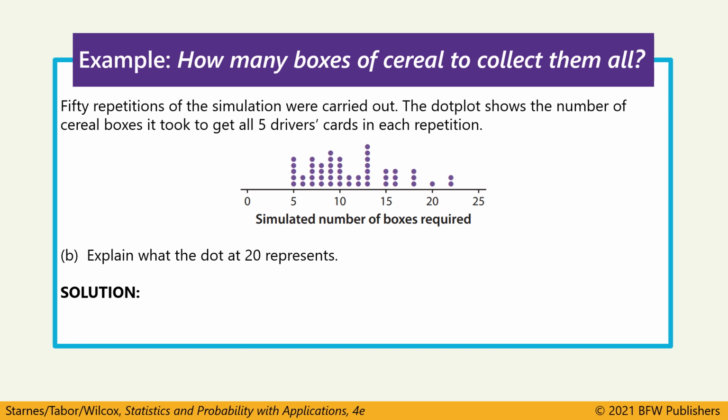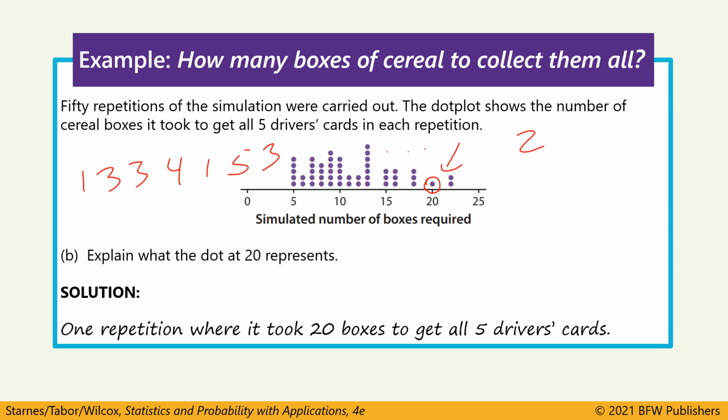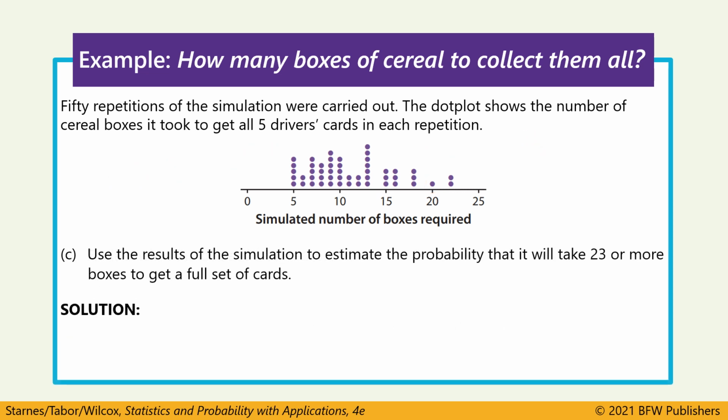It's asking, what does this dot above the 20 represent? That represents a single simulation of collecting 5 cards. They got a whole bunch of random numbers between 1 and 5, and it took 20 numbers to finally get that last card. Now the simulation was done 50 times. You'll see 50 dots in this dot plot, and each of those dots represents how long it took to get all 5 cards in a trial.